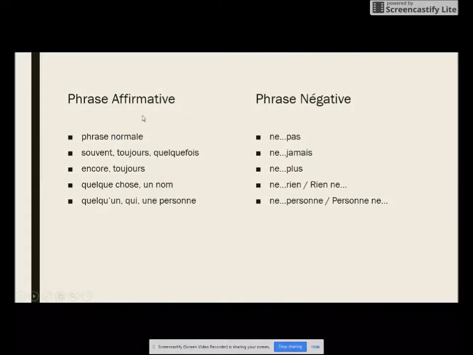So let's recap a little bit. Here we have our affirmative phrase, as well as our negative phrase. If you have just a regular normal sentence, we're probably going to use ne pas to make it negative. If in a question we have souvent, toujours, or quelquefois, we're going to use ne jamais as our negative. If we have encore or toujours, meaning still, we're going to use ne plus. Quelque chose ou un nom, using a noun, we're going to use ne rien if it's the object, or rien ne if it's the subject. And then for quelqu'un, qui, and une personne, we're going to use ne personne if it's the object, and personne ne if it is the subject of the sentence.